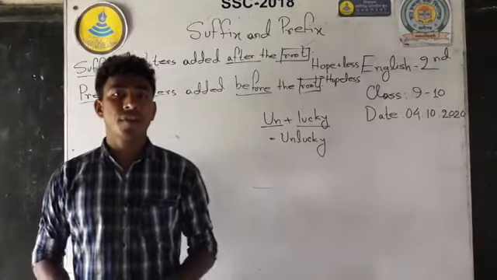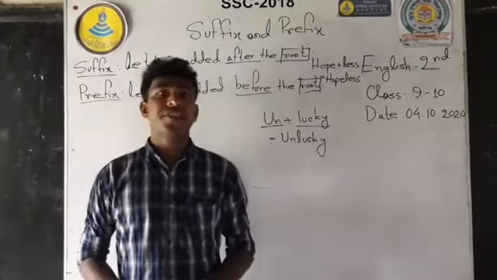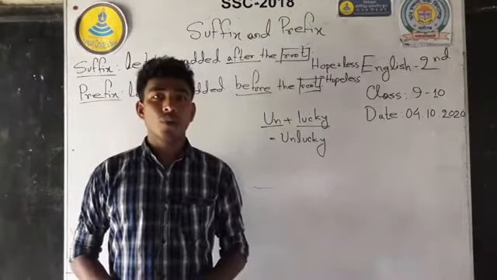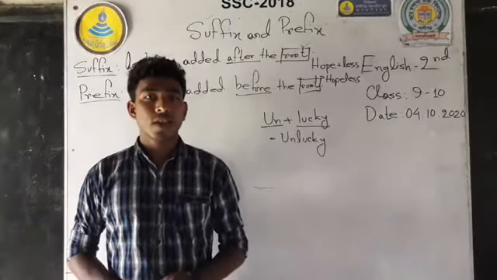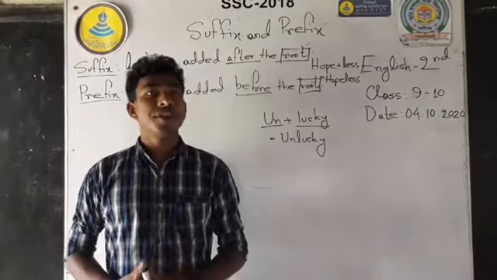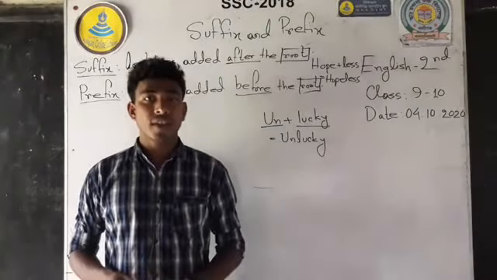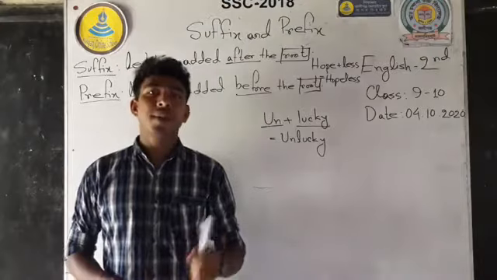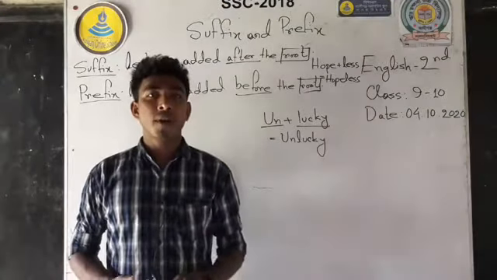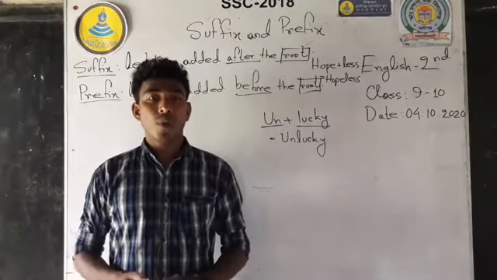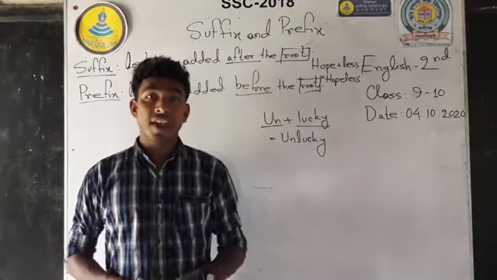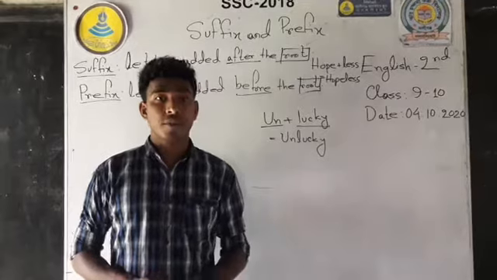And you know that parts of speech are 8 kinds. In your exam, you get about 10 suffix and prefix items and you have to complete them. Every suffix and prefix is a member of parts of speech. So at first, you have to know suffix and prefix, and that's why you need parts of speech.